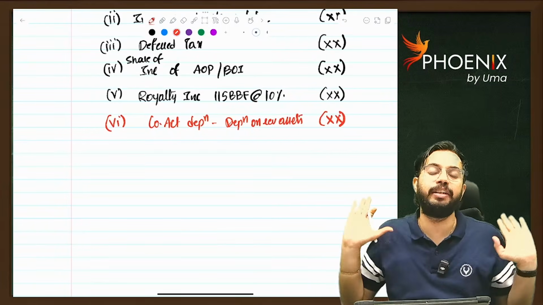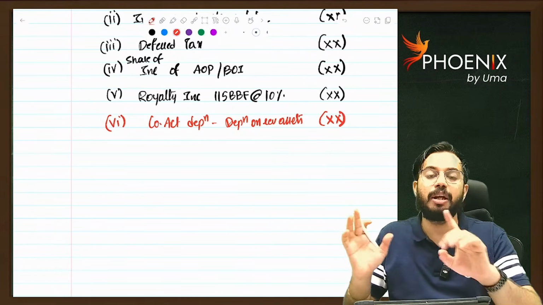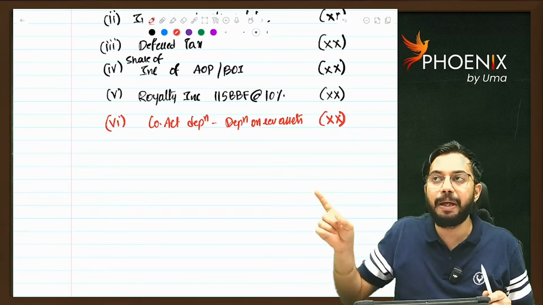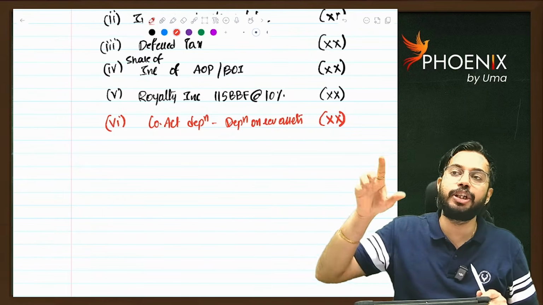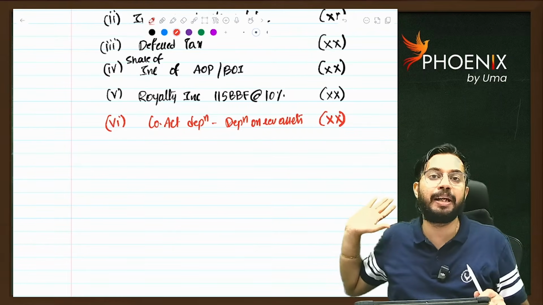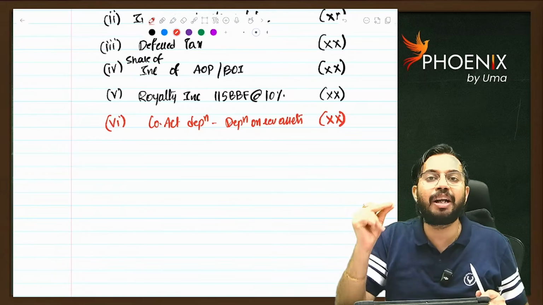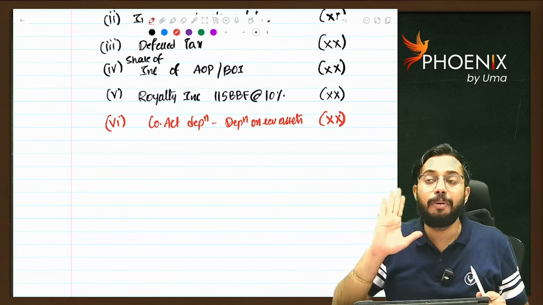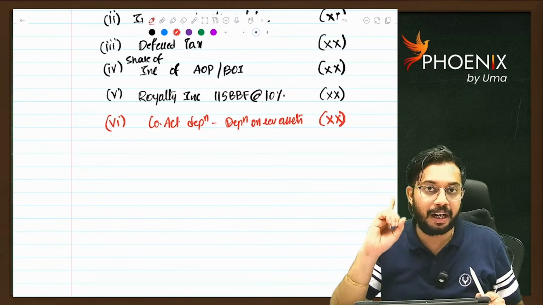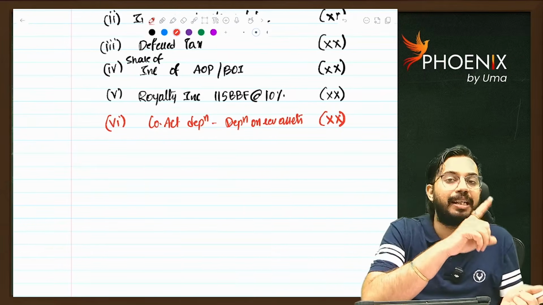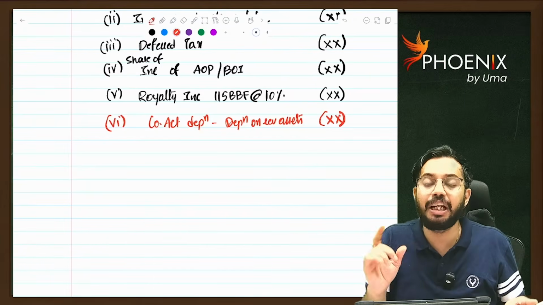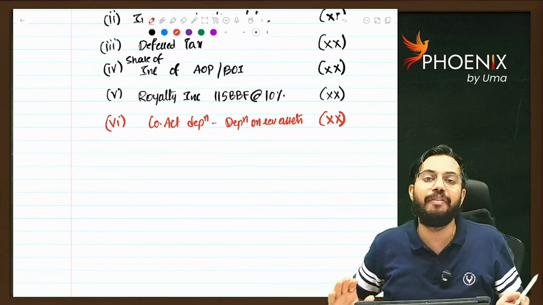Very important adjustment. You will get confused, but you should not get confused. What I said, as per PGBP, add back Companies Act depreciation, reduce depreciation as per Income Tax Act. But when you are calculating book profits, then you are working with the Companies Act P&L account. You should add back Companies Act depreciation. You should reduce Companies Act depreciation minus depreciation on revalued assets.